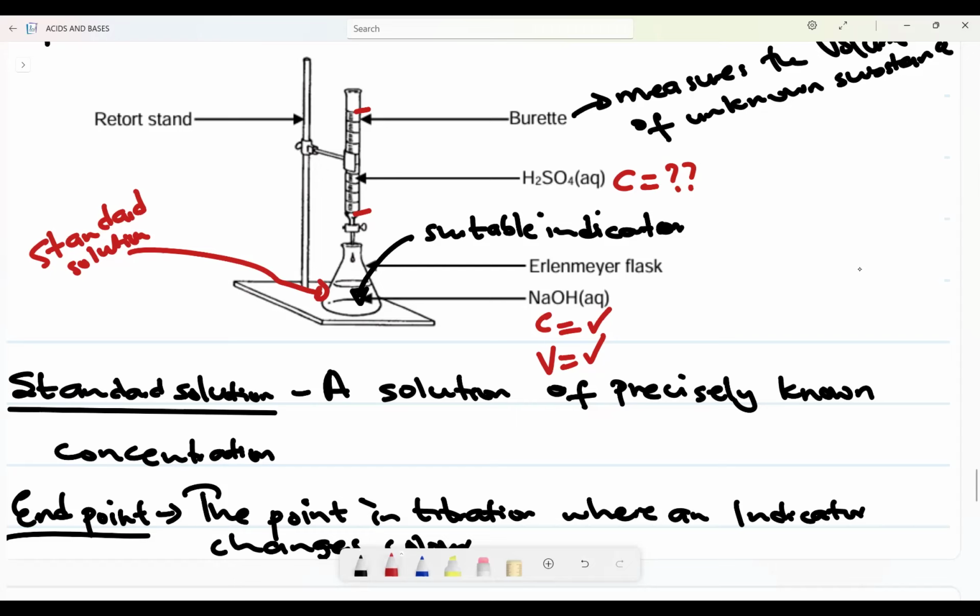Now I want you to see something here. Let's say the concentration in this one is 0.5 mole per decimeter cubed, and the volume here is 30 centimeter cubed. The concentration here is unknown, but we can determine the volume.